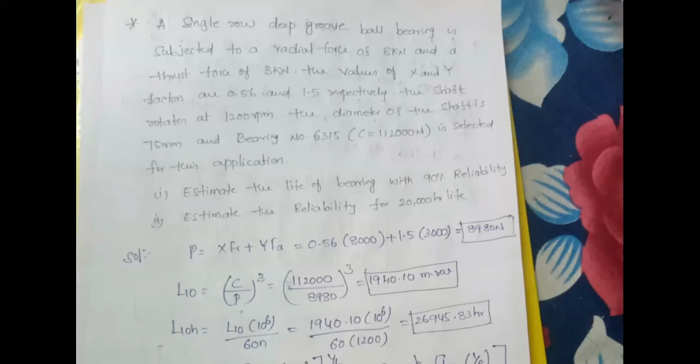The shaft rotates at 1200 RPM. The diameter of the shaft is 75 mm and the bearing number is 6315 with bearing capacity, or dynamic load carrying capacity, C equal to 112,000 newtons.